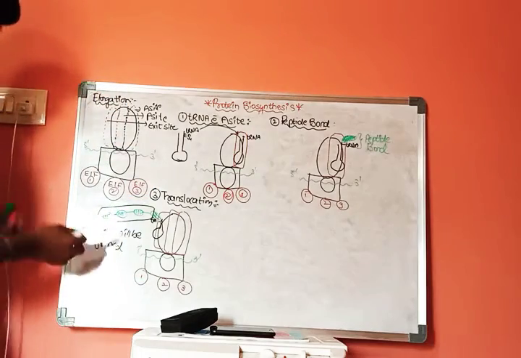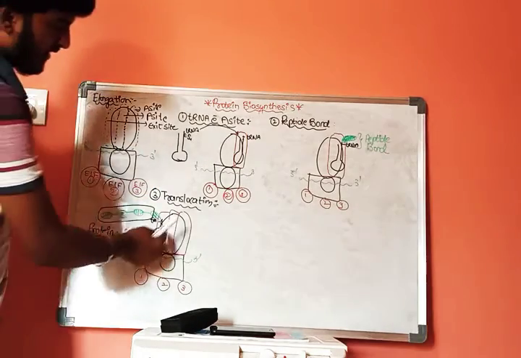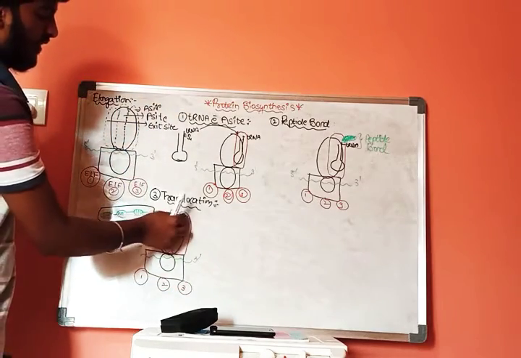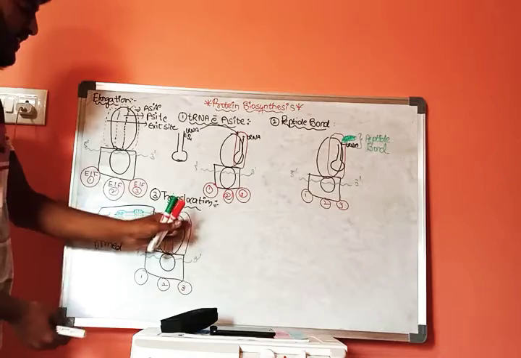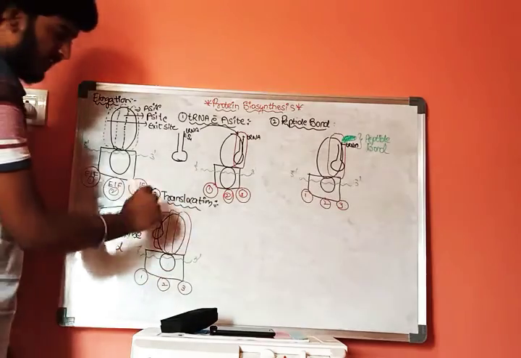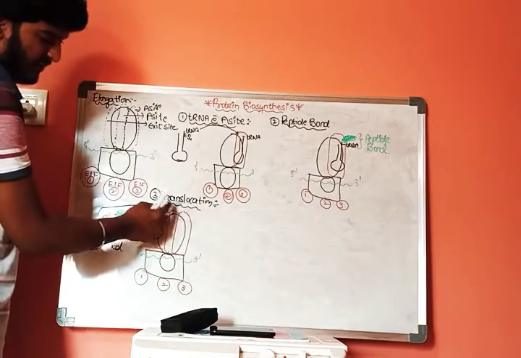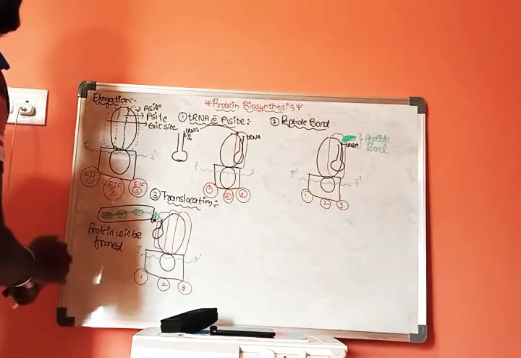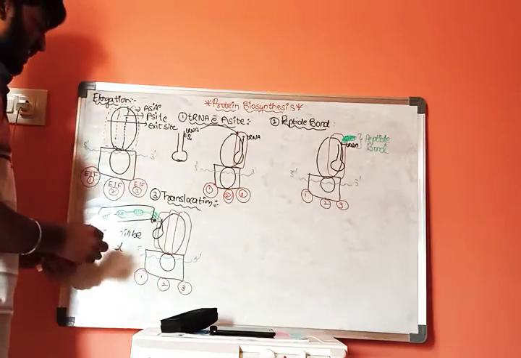Now, after formation of the new protein, the A site will be empty. When the A site is empty, another tRNA molecule will get attached and the same process takes place, that is translocation, and one more protein molecule will be formed. This is the elongation process. Now the termination process.